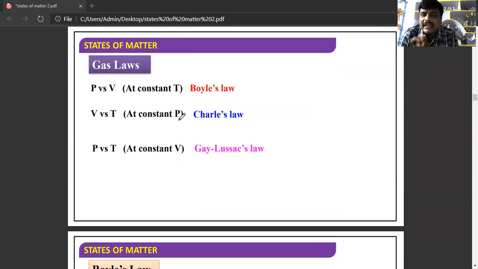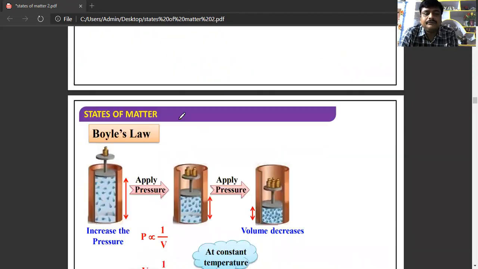Next, we'll discuss gas laws. Why are we using gas laws? Gas laws always express the behavior of gases. To explain the behavior of gases, we use these gas laws. There are different gas laws: Boyle's law, Charles's law, and Gay-Lussac's law.